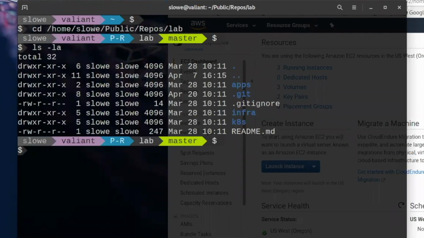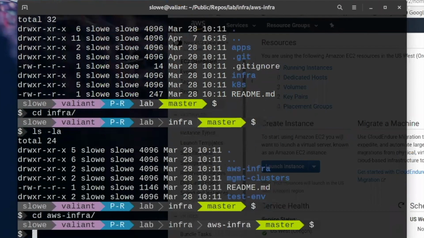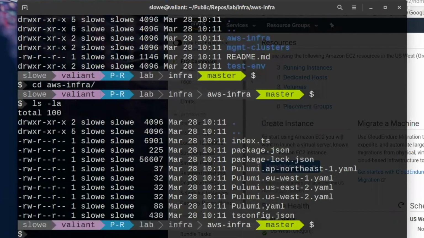So what I have here is my Git repo in this directory. This is a Pulumi project, again, written in TypeScript. You can see that I have 4 different stacks for each of the 4 regions that I'm using, right? And then the one code file.